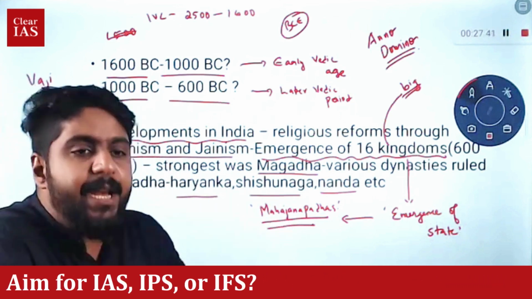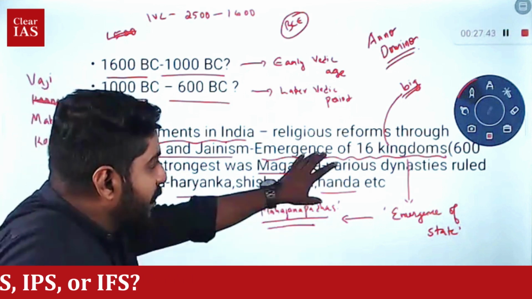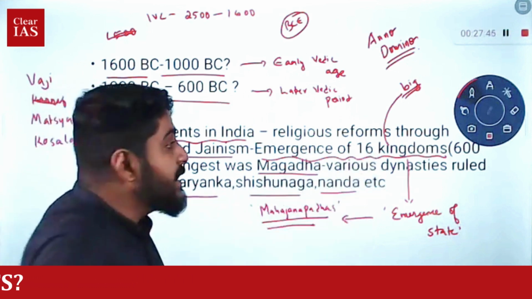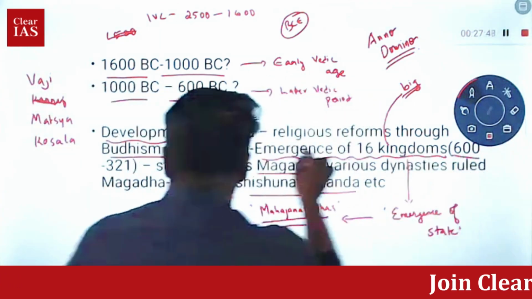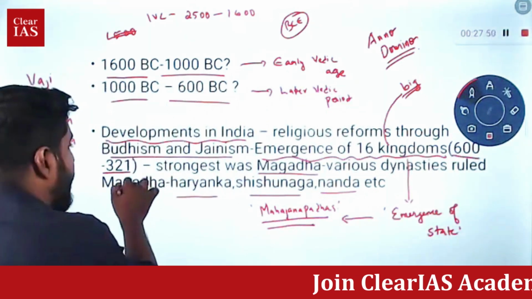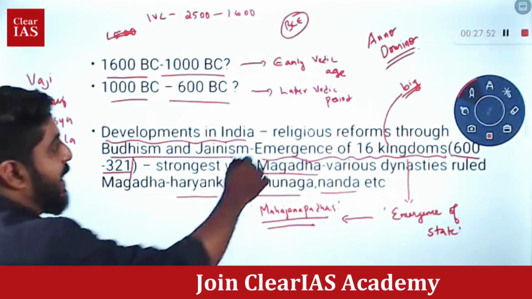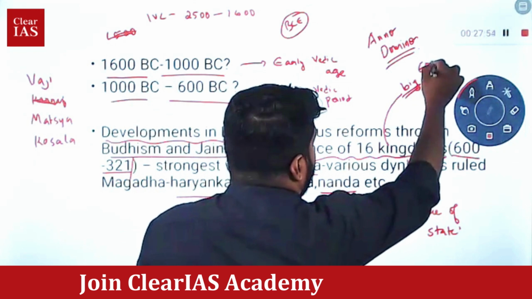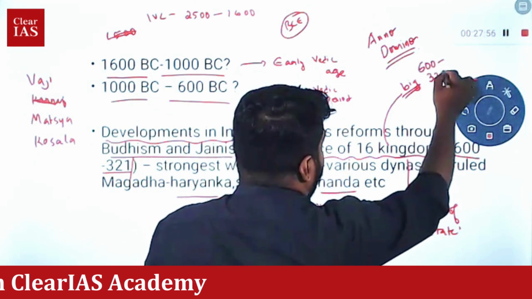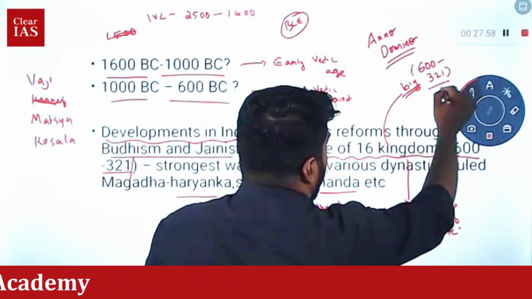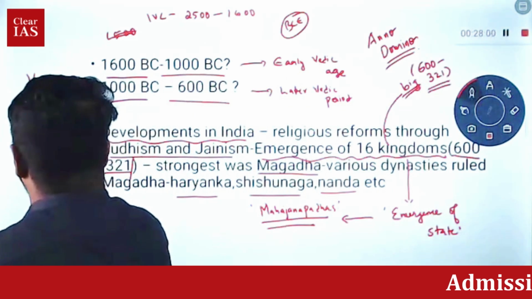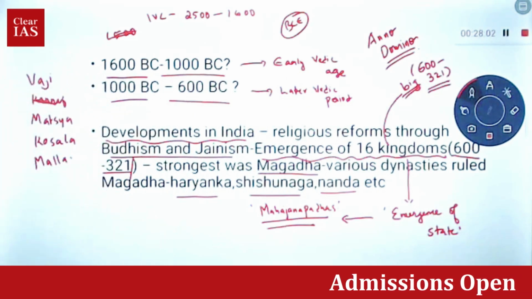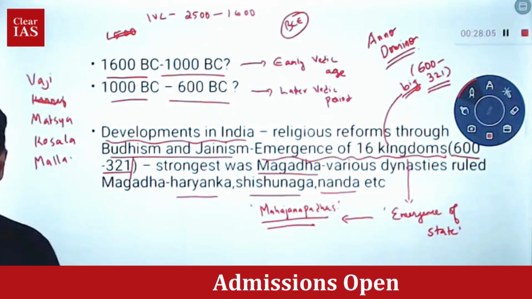So there were many kingdoms which can be referred to as part of the 16 kingdoms, which start from 600 BC to 321 BC. This was the time period of the Mahajanapadas.